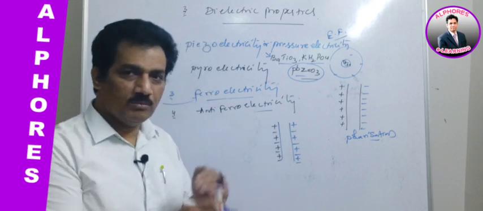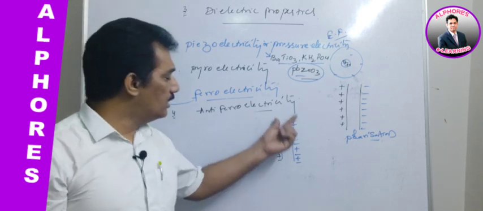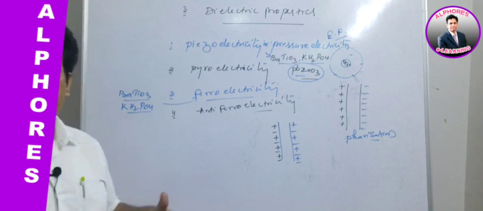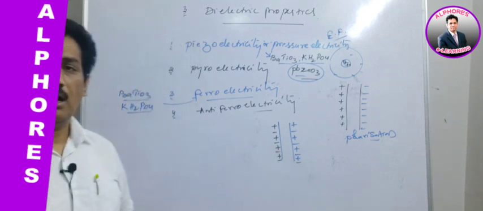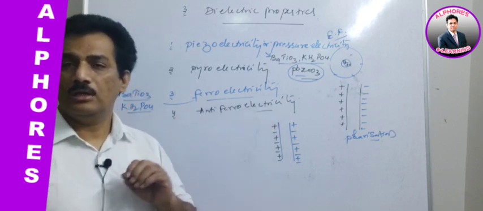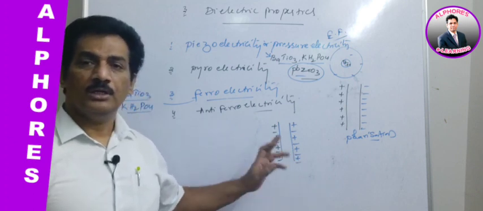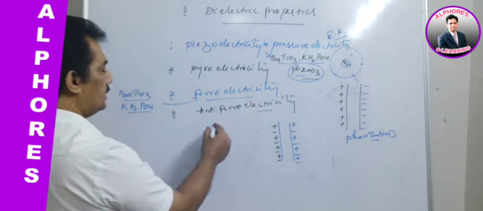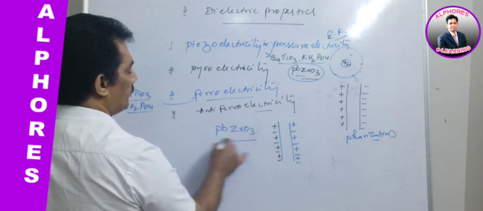The alignment is in opposite directions, equal number in each, thereby there is no potential difference, and hence it is not possible to generate any current from this. Such piezoelectric solids are known as antiferroelectric substances. Here there is no current generation because of the permanent orientation of the dipoles in opposite directions like this. And the best example for this is the remaining one, lead zirconate.